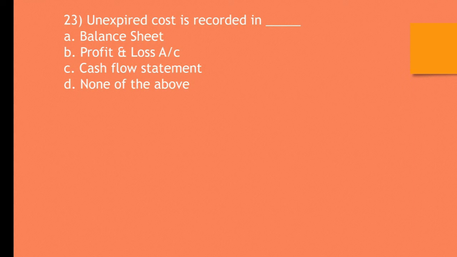Question number 23. Unexpired cost is recorded in A. Balance sheet. B. Profit and loss account. C. Cash flow statement. D. None of the above. The correct answer is A. Balance sheet.